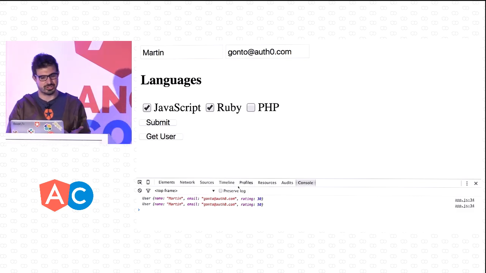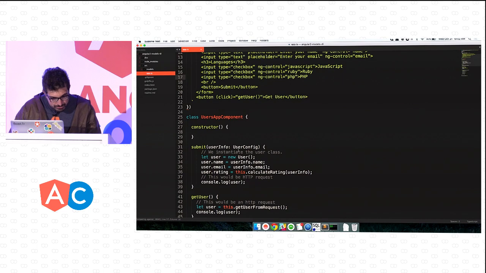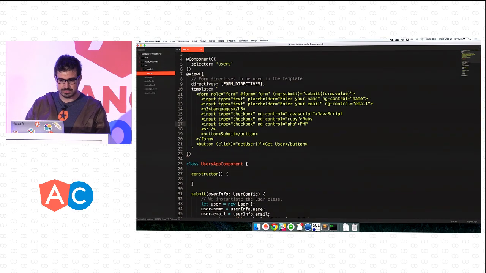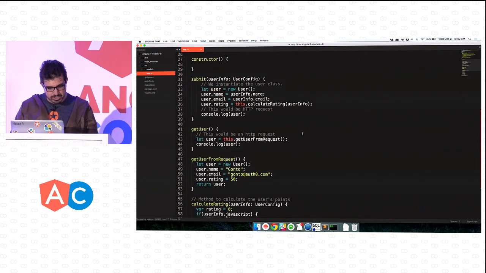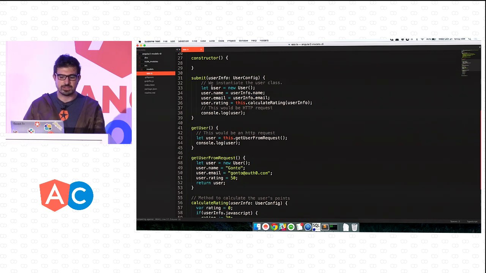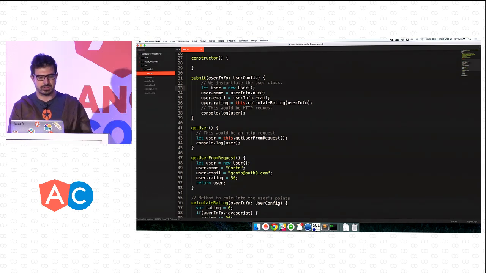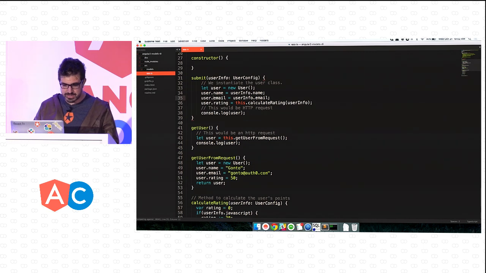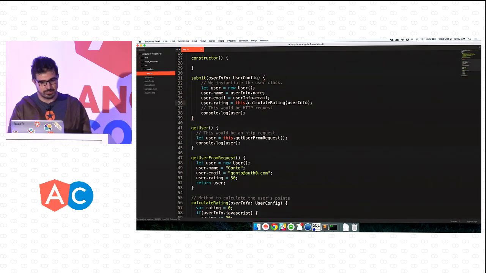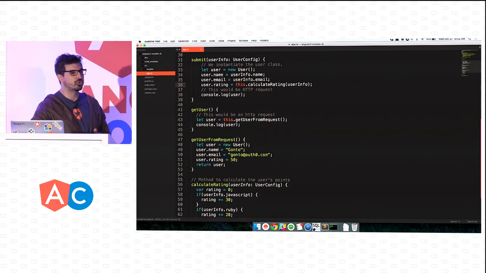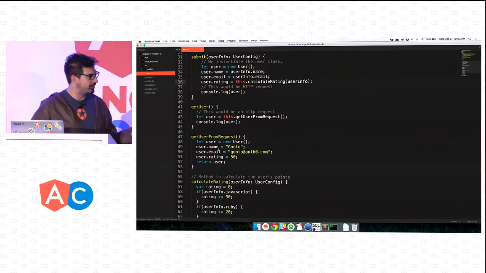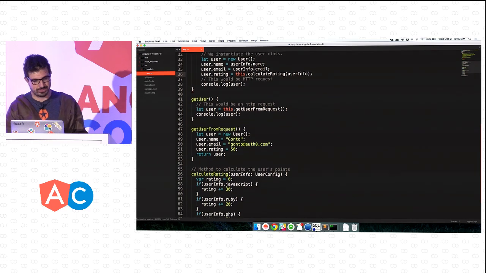So let's see what the application is actually doing. If we come to the code, we have this app.ts, which has basically the form, the input fields, and I can enter the name, the email, JavaScript, Ruby, PHP. And then I have in here this submit, which will basically create this user object. It will say the name and the email, and then the rating will be calculated by calling this calculate rating function. This calculate rating function should actually be in the model, not in the controller. So that's the first thing that we're going to do.